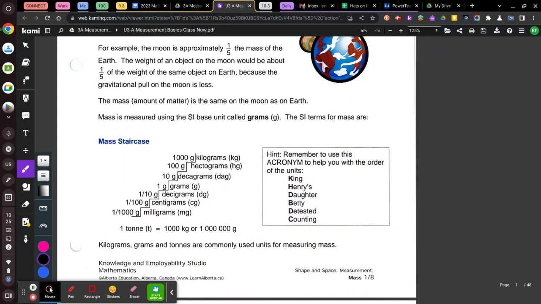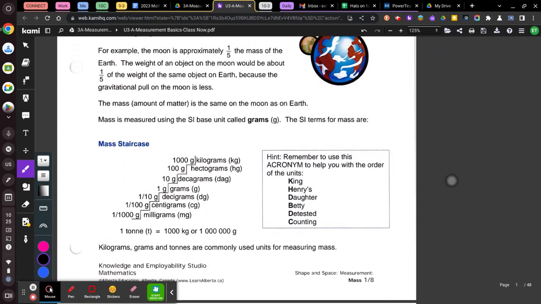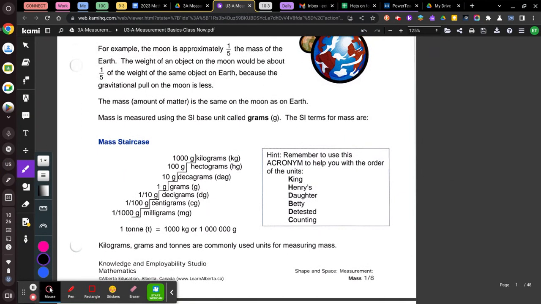So we have mass. We're talking about the amount of mass on the moon. It says, for example, the moon is approximately 1/5, which is 20% of the mass of Earth. So the moon is 20% of the Earth's mass. That's what that's telling us. It says the weight of an object on the moon would be 1/5 in comparison. The amount of matter is the same.